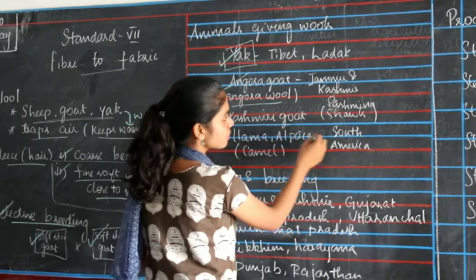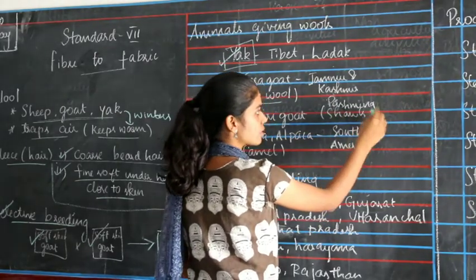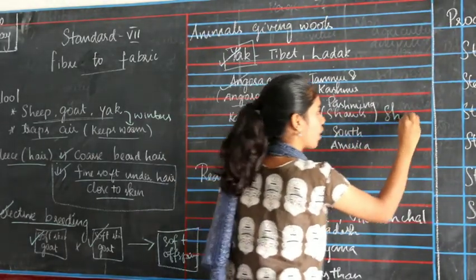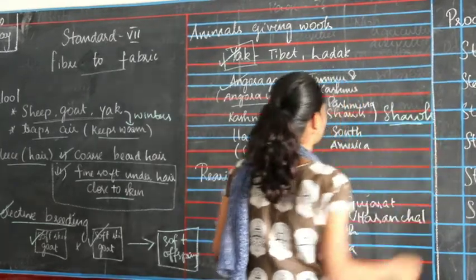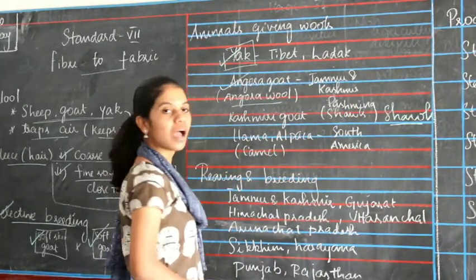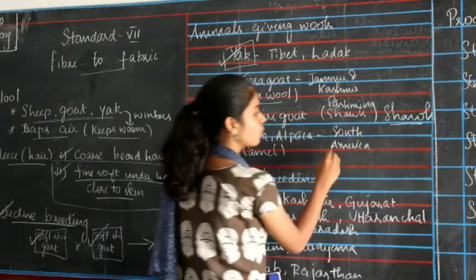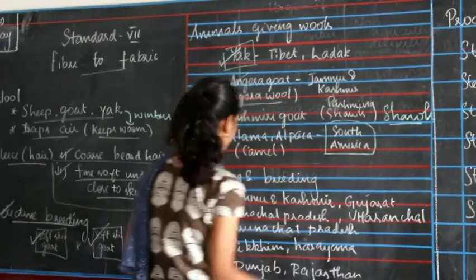The Kashmiri goat gives Pashmina shawls. We are obtaining shawls from it. And llama and alpaca are types of camels that give us wool. They are found in South America.